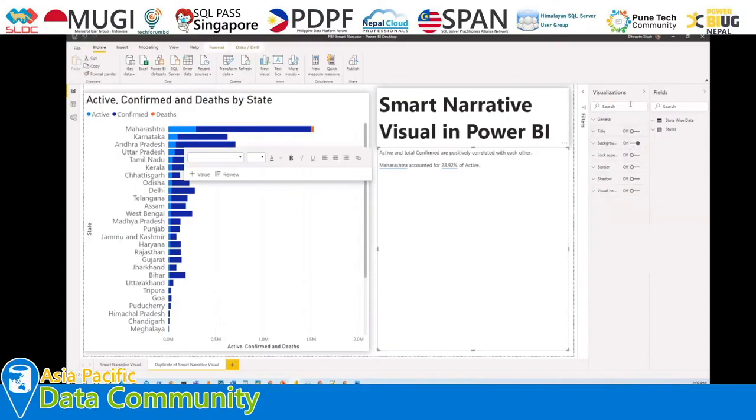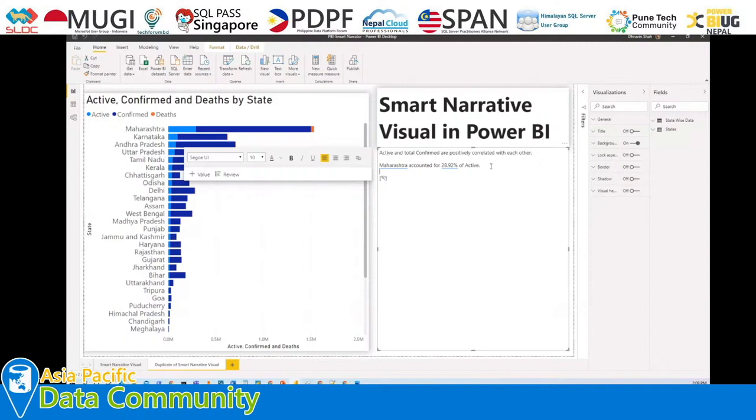So I just added that visualization, and as you can see, it has automatically detected some narration based on my data. At this moment I have a very small data set, so it only detected this one narration for me. But for actual production or real data, it detects some great insights that we want to represent to the end users.